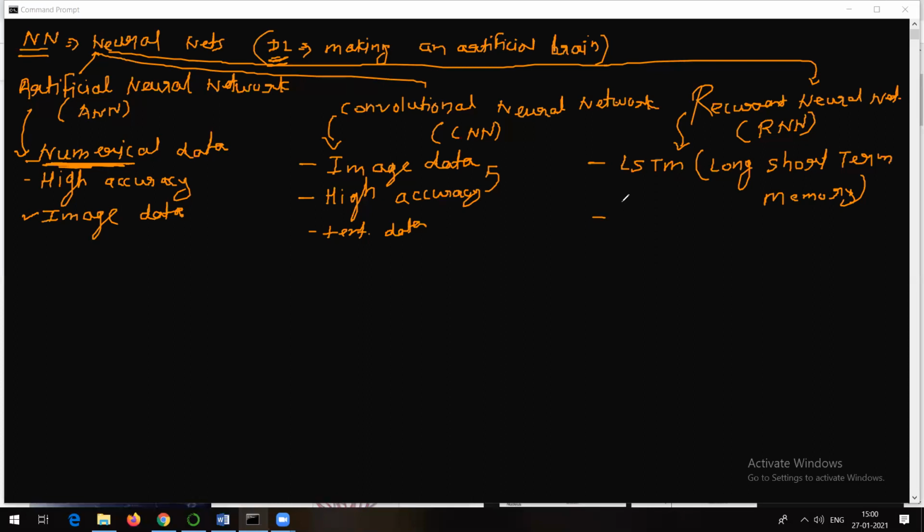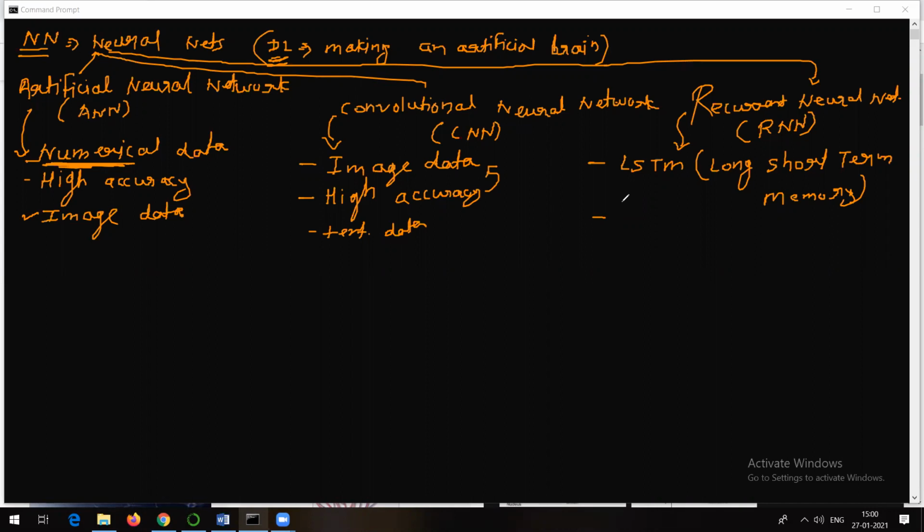For example, suppose today I am discussing some concept, like introduction to neural network. Whatever I am discussing today will be remembered by you for 2 or 3 days, and if you don't practice these things, you will forget them.